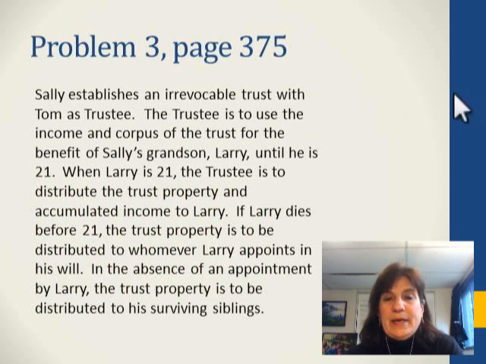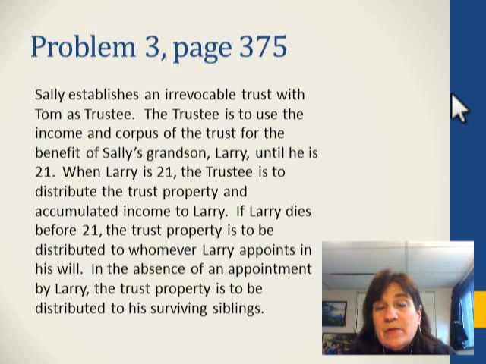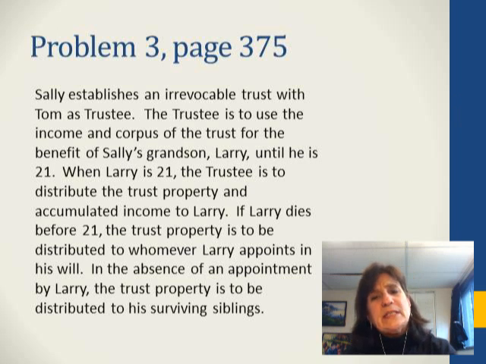Okay, problem 3. Sally creates an irrevocable trust with Tom as trustee. And this should look familiar. Trustee is to use income and corpus for the benefit of Sally's grandson Larry until he turns 21. When Larry is 21, trustee will distribute the trust property and accumulated income to Larry. And if Larry dies before 21, the trust property will be distributed to whomever Larry appoints in his will. In the absence of an appointment by Larry, the trust property is to be distributed to his surviving siblings.